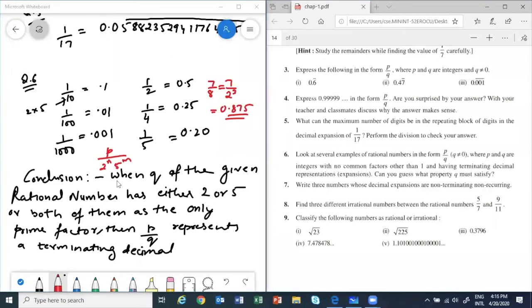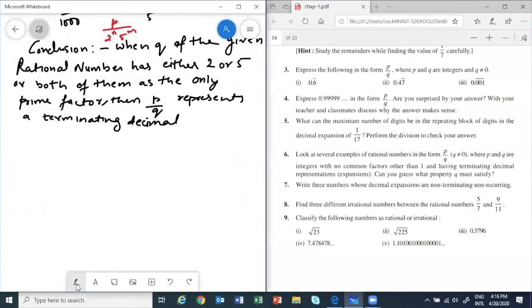0.03. Okay. So understood. Let me proceed to the next. This is important, like a property you can use. Looking at the number, just factorize your denominator, bring your rational number to the lowest form, and then you see. Then you can easily see whether it is going to be a terminating one or not. So you can use this as a property. Okay, let's take the next question.